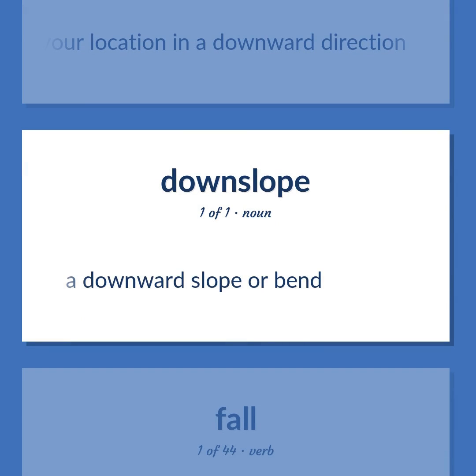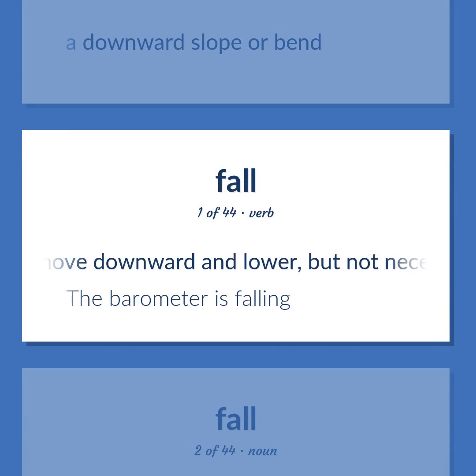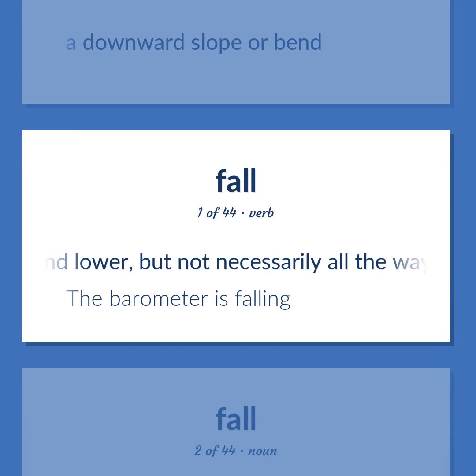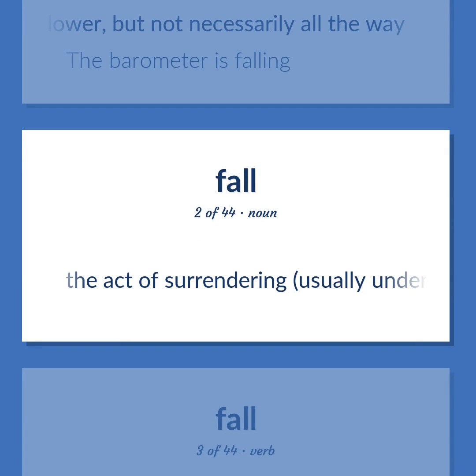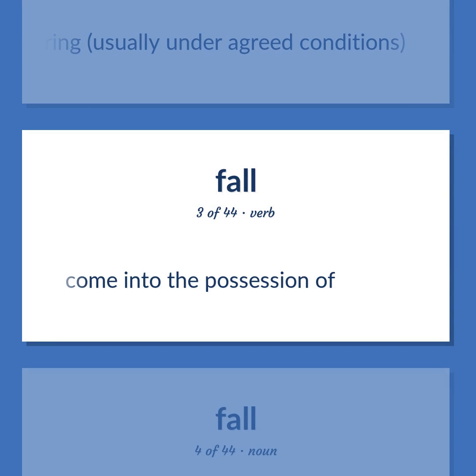A downward slope or bend. Move downward and lower, but not necessarily all the way. The barometer is falling. The act of surrendering, usually under agreed conditions. Come into the possession of.